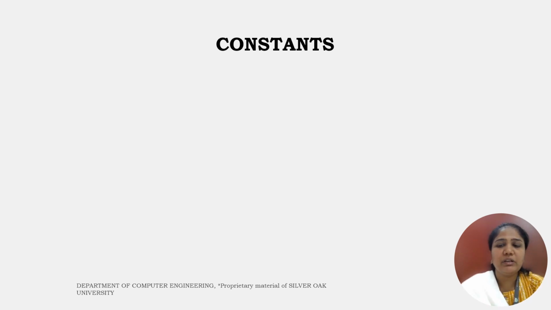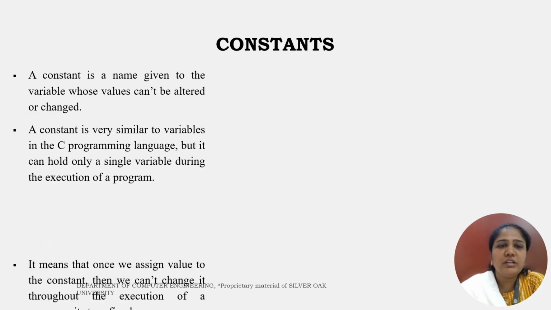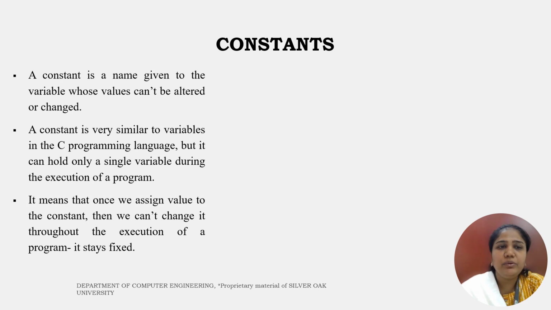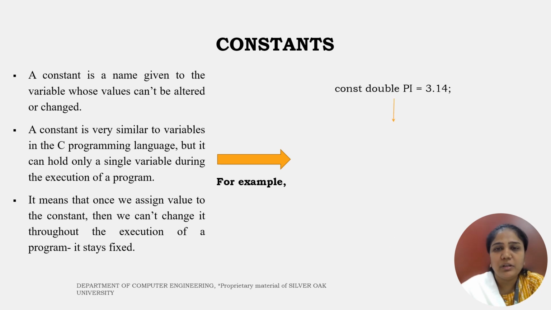Another concept is about the constant. A constant is a name given to a variable whose value cannot be altered or changed. See, variables and constants are somewhat similar, but the main difference is that constant values cannot be changed in the program. A constant is assigned a value once, which remains fixed for the whole code. For example, see over here, we have const double pi equal to 3.14.